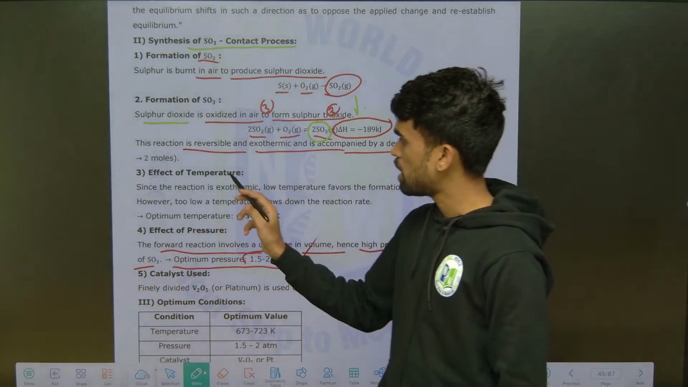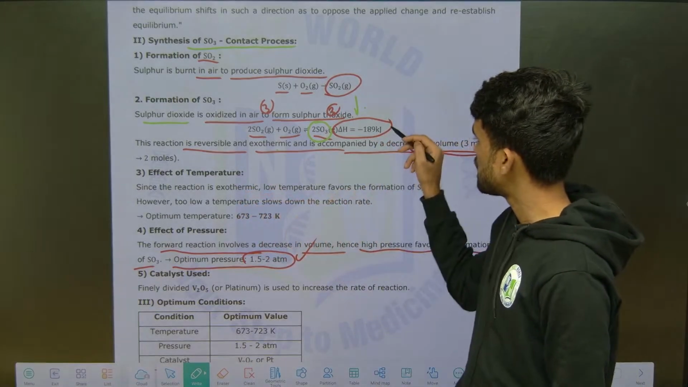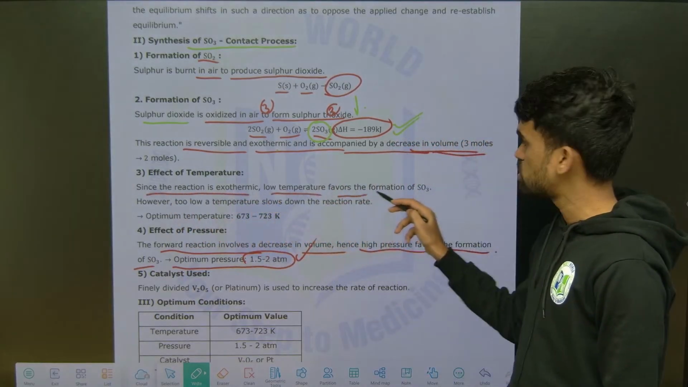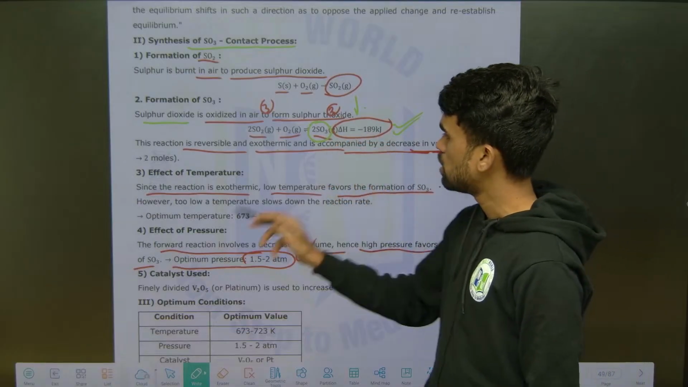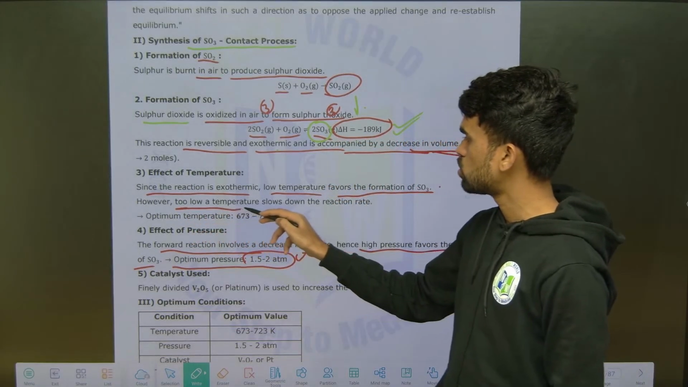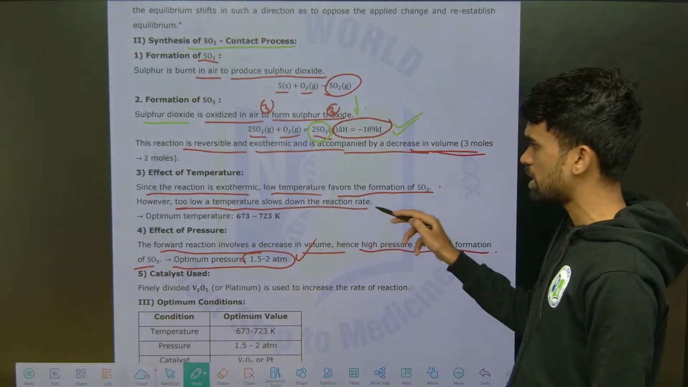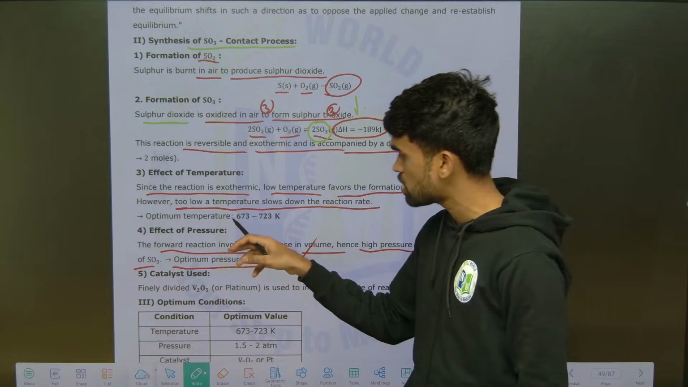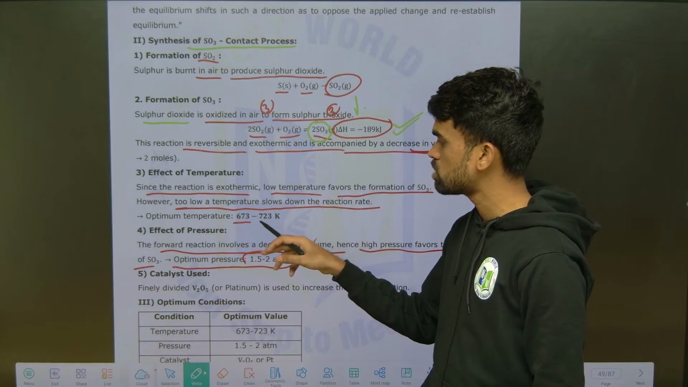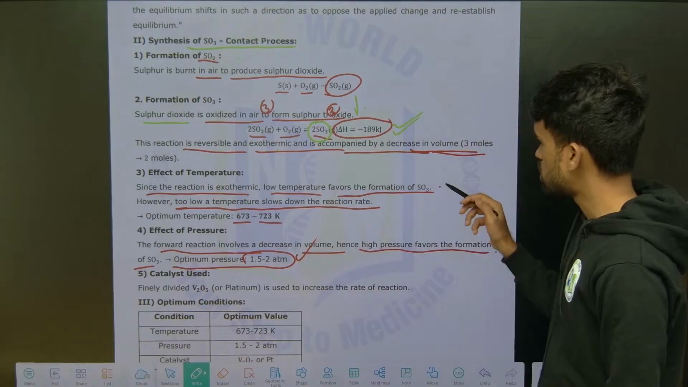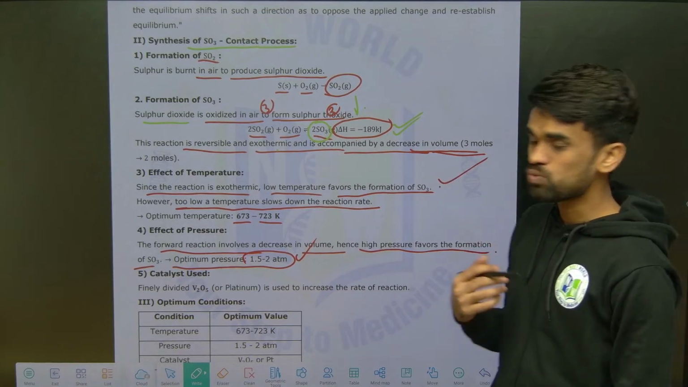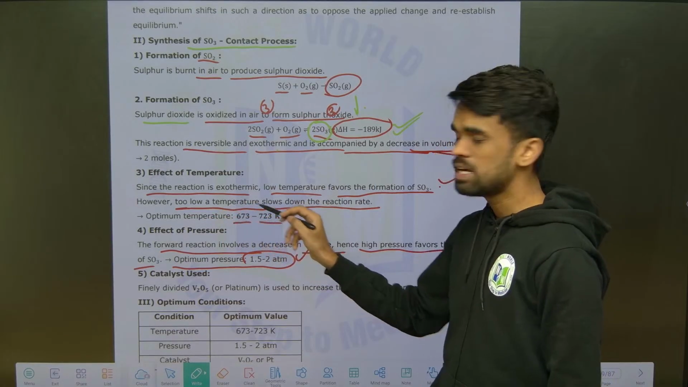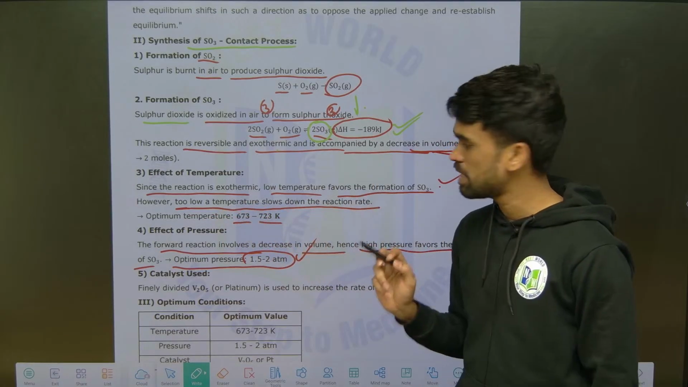Okay, then next, what about the effect of temperature? See, it is exothermic. Since the reaction is exothermic, low temperatures favor formation of SO3. However, too low a temperature slows down the reaction rate. So what is the optimum temperature during the reaction? It is 673 to 723 Kelvin. So you just mention that low temperature favors the forward reaction as per Le-Chatelier principle, and the optimum temperature is 673 to 723 Kelvin. Okay.